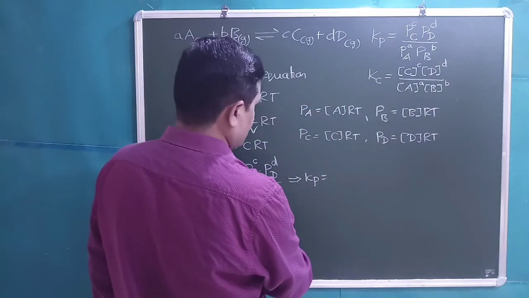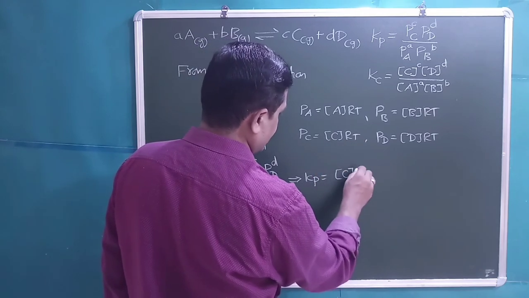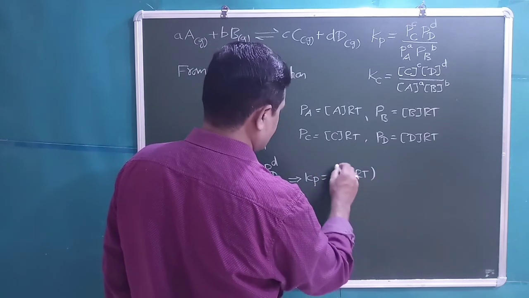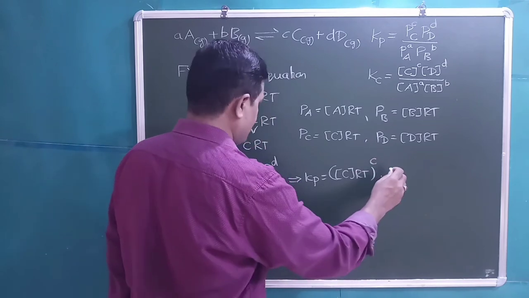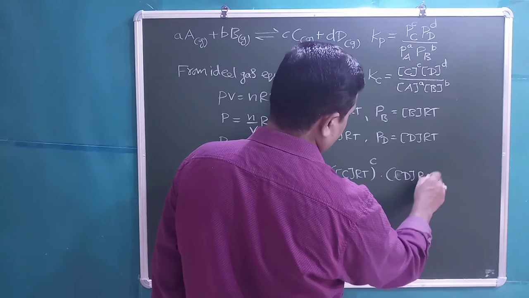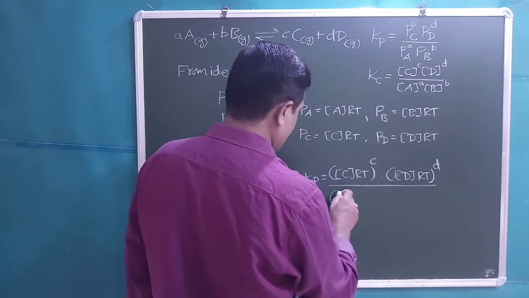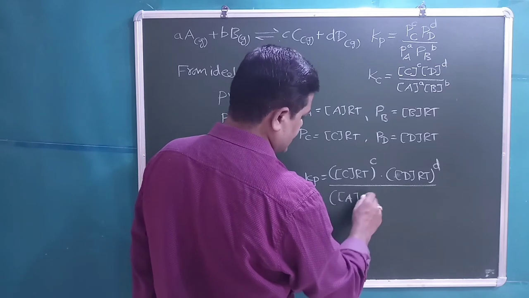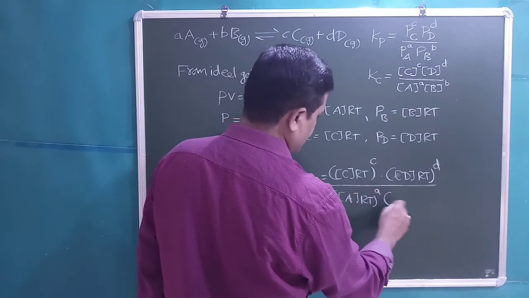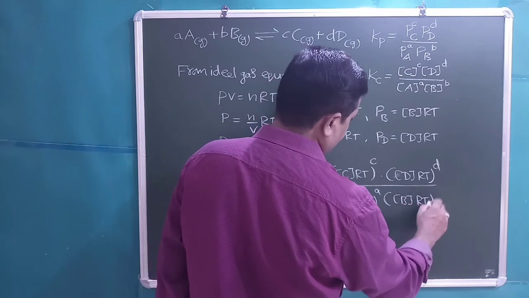Then in the place of Pc, we can write active mass of the C into RT whole power C, multiplied by active mass of the D into RT whole power D, divided by active mass of the A into RT whole power A, multiplied by active mass of the B into RT whole power B.